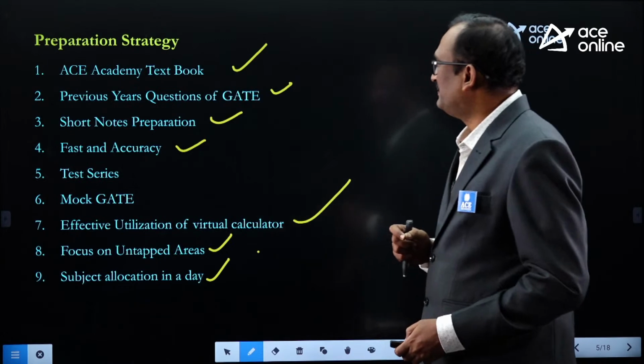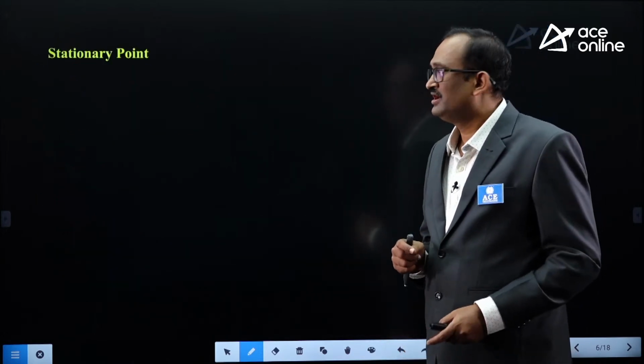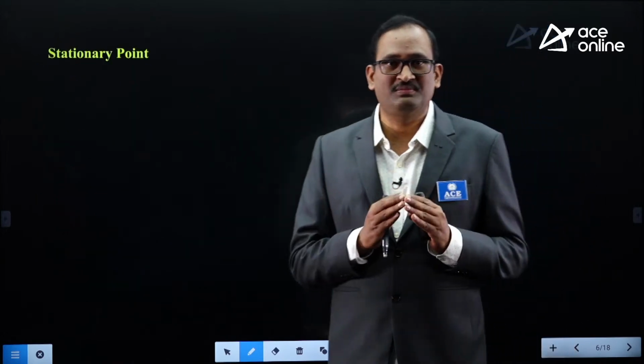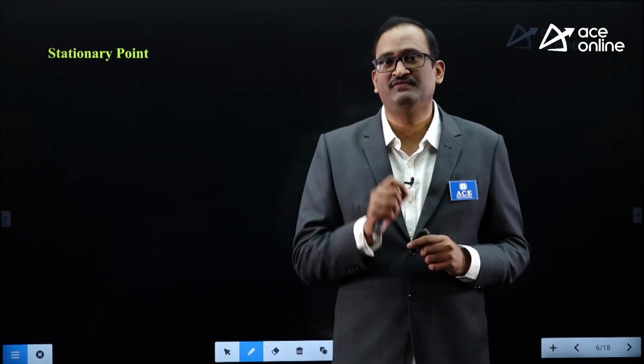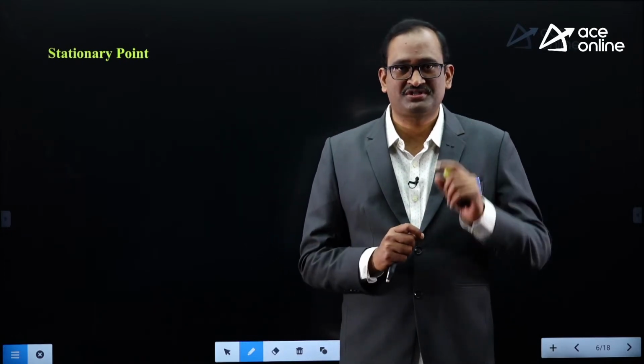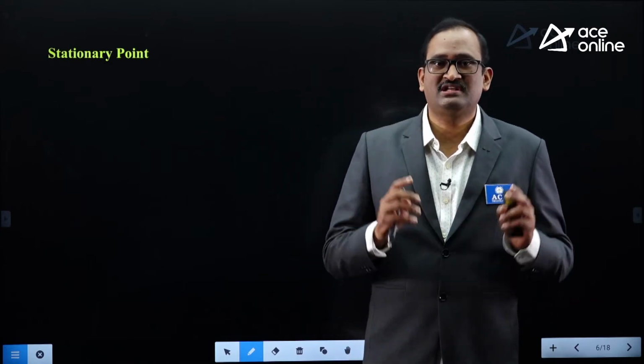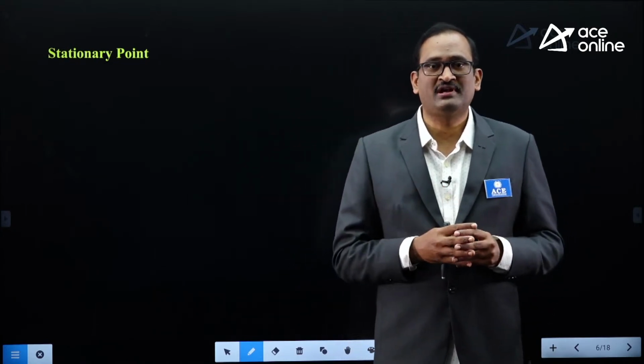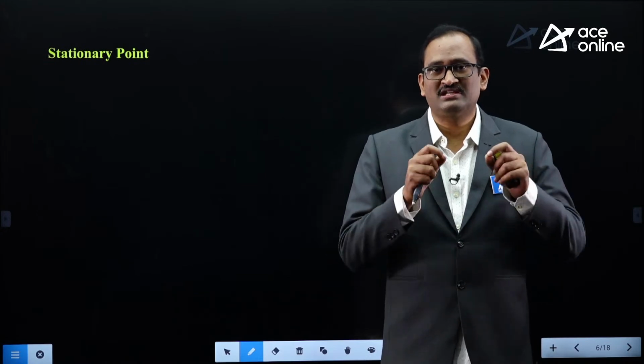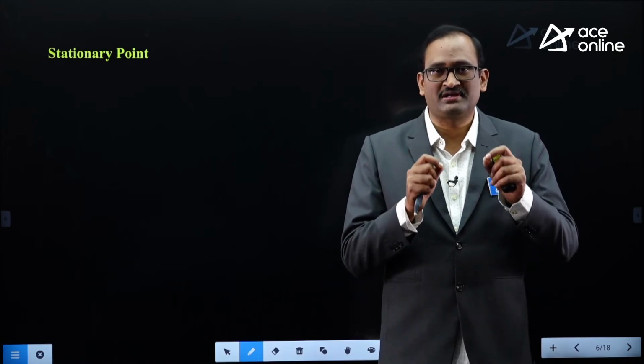Before going to talk about maxima and minima, first let us briefly review what we mean by stationary point, what we mean by critical point, what is the difference between stationary point and critical point, and why we are discussing stationary points and critical points.